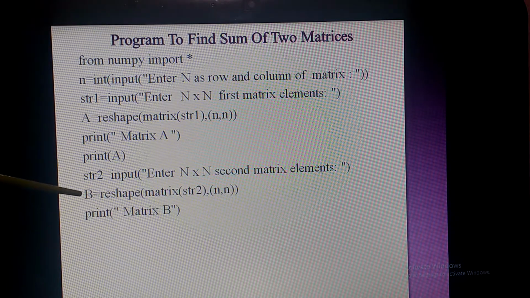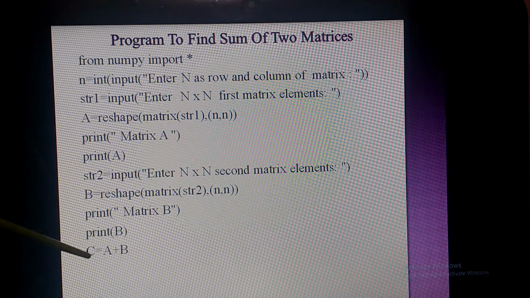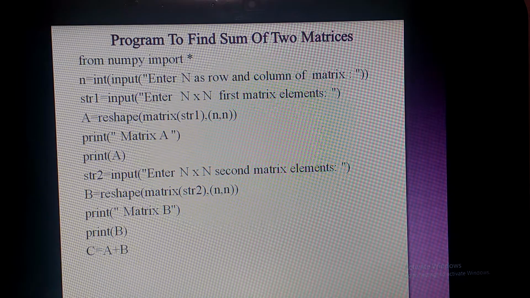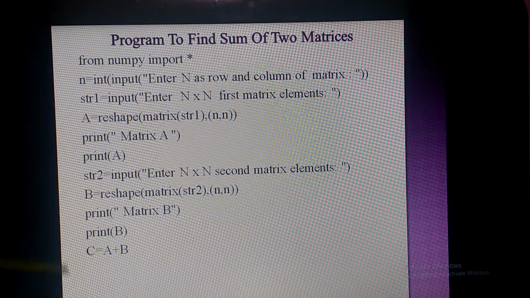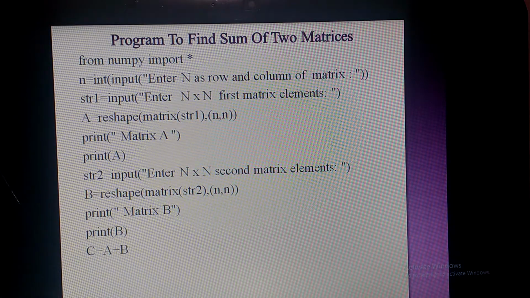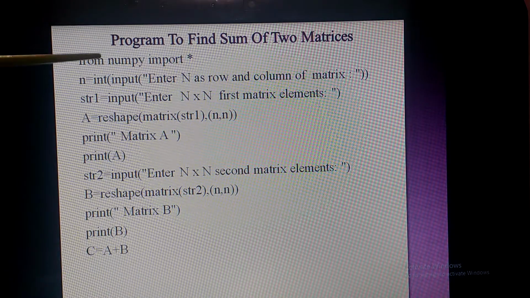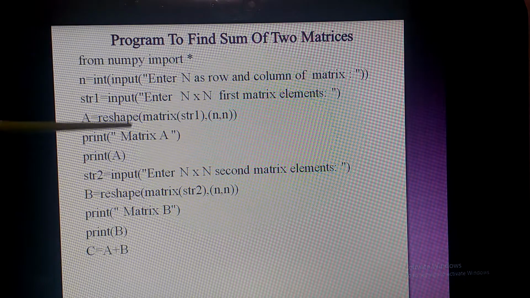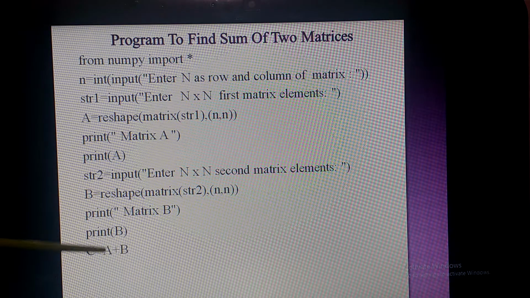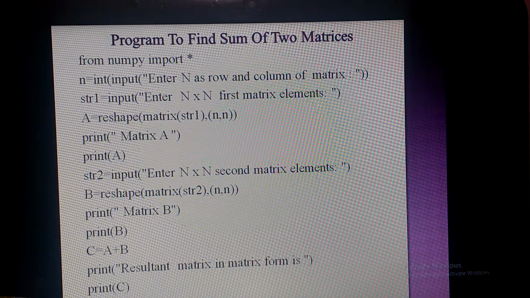I am reshaping it using the reshape method, and here I am adding two matrices and storing it in C. In Java, you have heard about operator overloading, where you add two matrices by overloading your plus operator. But in Python, there is no need to write such long programs for overloading an operator. It is inbuilt in NumPy. So this is the package that supports reshape and the addition operator, that is operator overloading, where A and B are both matrices, but you can directly add them and store the result in C. And I am printing my resultant matrix.